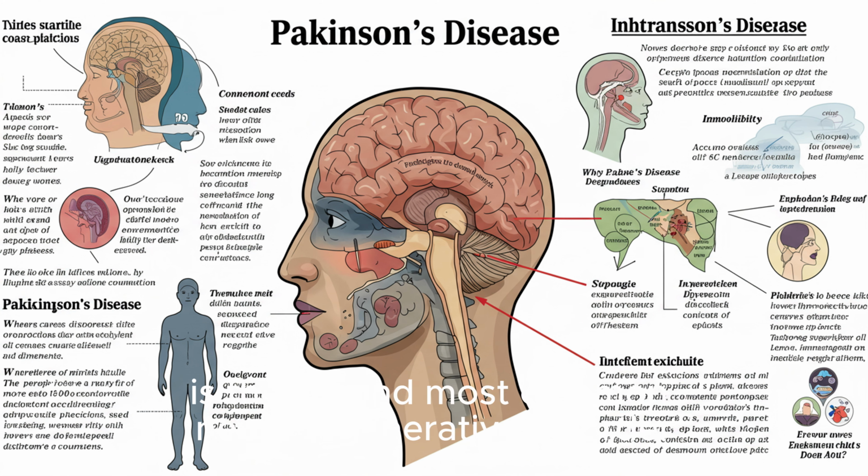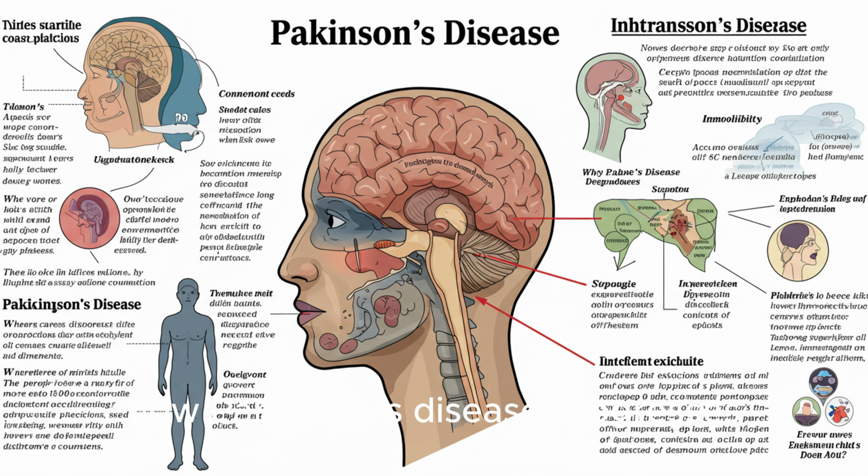Parkinson's disease is the second most common neurodegenerative disorder after Alzheimer's disease, affecting over 10 million people worldwide. Though it is more commonly diagnosed in people over the age of 60, early-onset Parkinson's can affect younger adults as well.